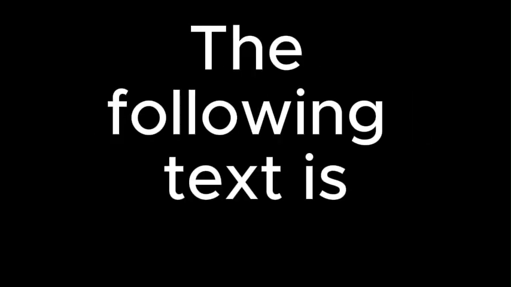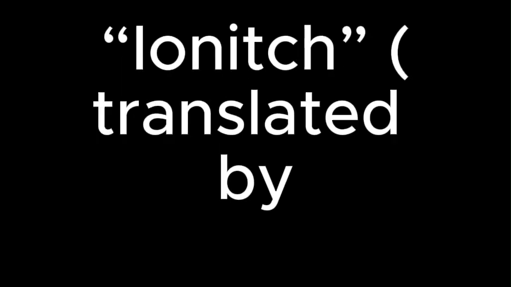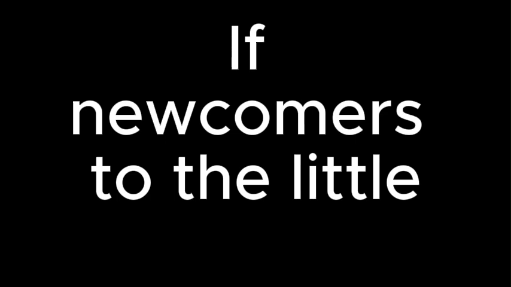Question 5. The following text is from Anton Chekhov's 1898 short story, Ionych, translated by Marian Fell in 1915. The text is set in a Russian city referred to as the City of S. If newcomers to the little provincial city of S complained that life there was monotonous and dull, its inhabitants would answer that, on the contrary, S was a very amusing place, indeed, that it had a library and a club, that balls were given there, and finally, that very pleasant families lived there with whom one might become acquainted. And they always pointed to the Turkins as the most accomplished and most enlightened family of all.